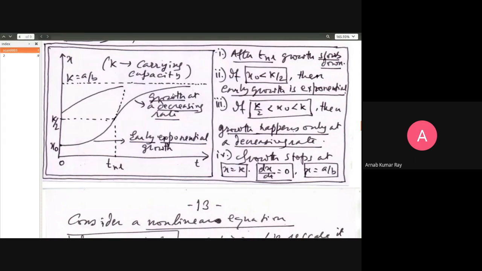So different kinds of systems show different kinds of behavior. These are two broad classes of problems. There could be other classes of problems, but you just keep a watch for the early growth trend. Is dx/dt equal to 0 or not equal to 0 when x is equal to 0, at t equal to 0? That should give you the clue as to what the initial condition should be like.